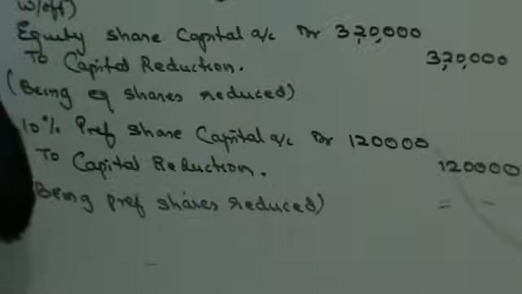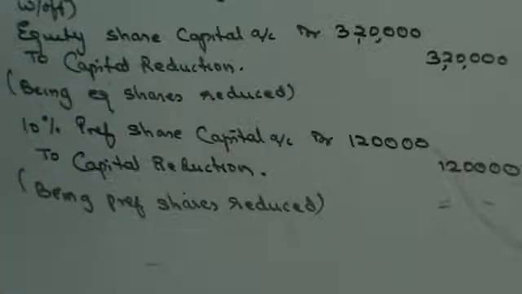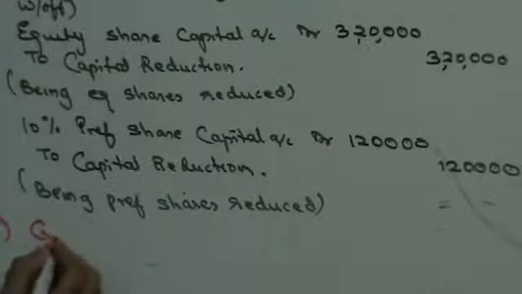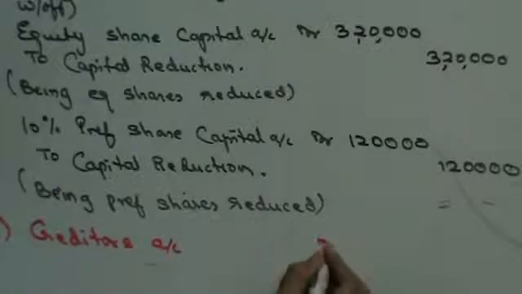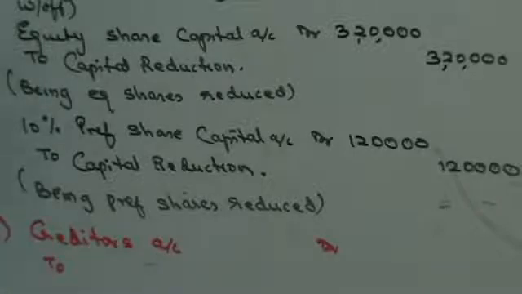They also said that creditors are settled as follows: 20% immediate cash payment, 40% cancelled, and the remaining 40% paid by issue of 16% debentures. Creditors are paid, so creditors account debit to bank, as they are paid by cash.